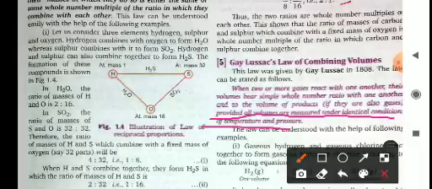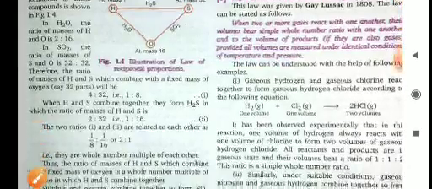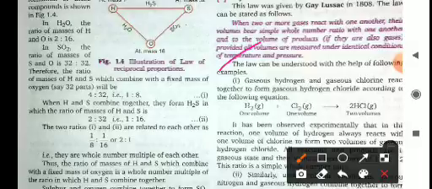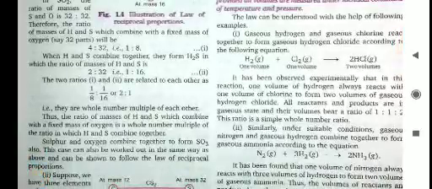Okay, so when two or more than two gases react with one another, their volumes always bear a simple whole number ratio to one another. How we can see this by taking one example: this law can be understood with the help of the following example, that is gaseous hydrogen and gaseous chlorine react to form gaseous hydrogen chloride, H2 plus Cl2 gives 2HCl.